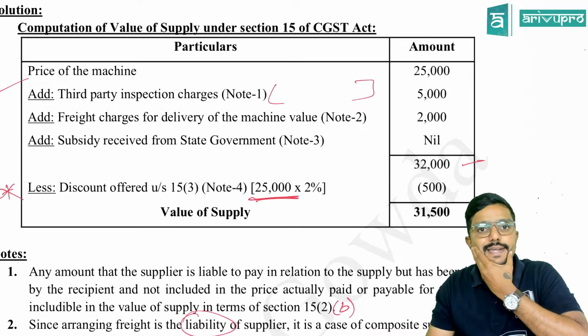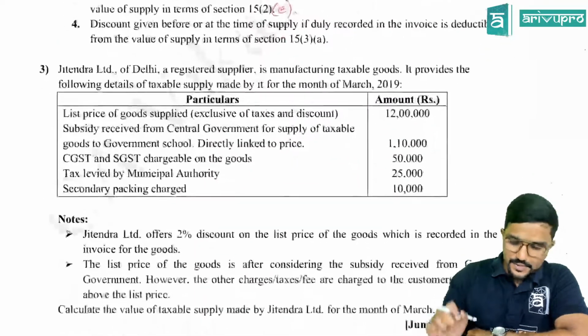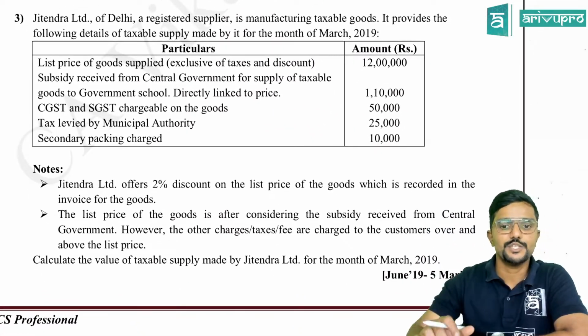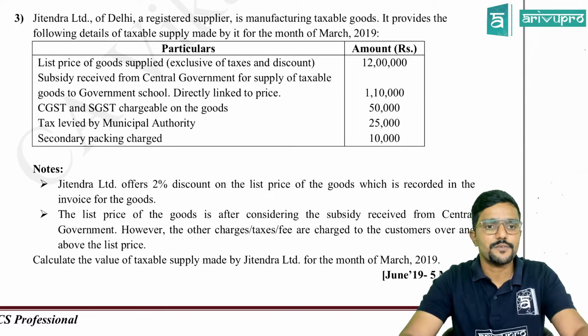on which the person is liable to pay tax. Clear? Yes. Sure. We'll go to the third question. The third question is an exam question which was asked in June 2019 for 5 marks. What is it? Let us see.